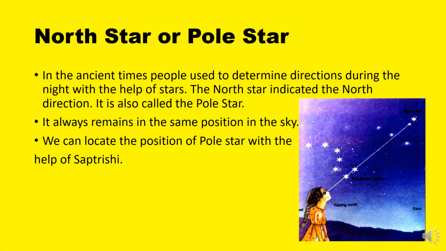North Star or Pole Star. In ancient times, people used to determine directions during the night with the help of stars. Very interesting. The North Star indicated the north direction. It is also called the Pole Star. It always remains in the same position in the sky. This is the basic characteristic of this star.